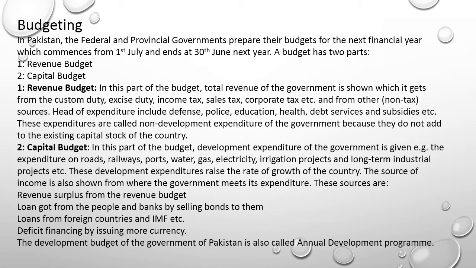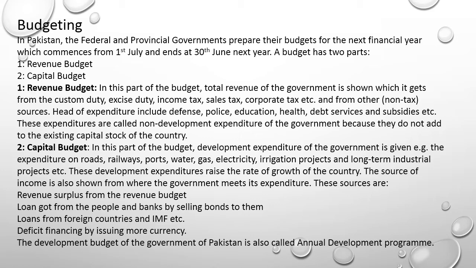Now we come to another part of public finance, and that is budgeting. In Pakistan, the federal and provincial governments prepare their budgets for the next financial year, which commences from 1st July and ends at 30th June next year. A budget has two parts. Number one, revenue budget or income budget. Number two, capital budget or development budget.